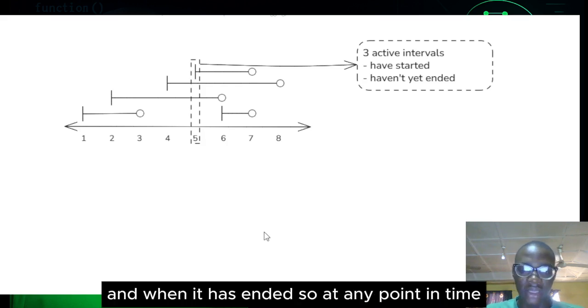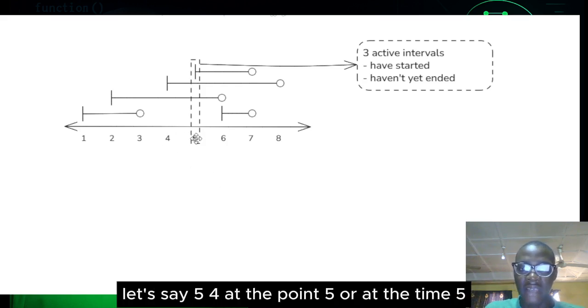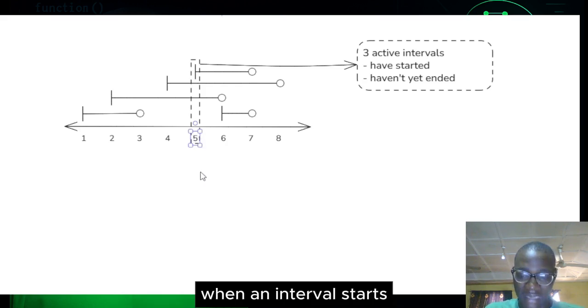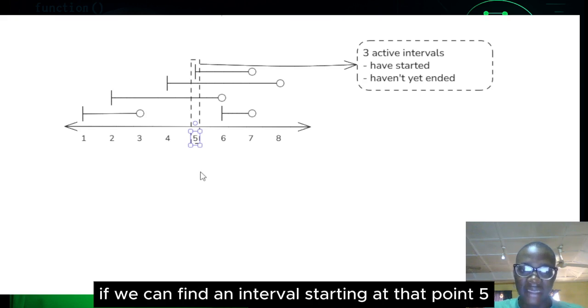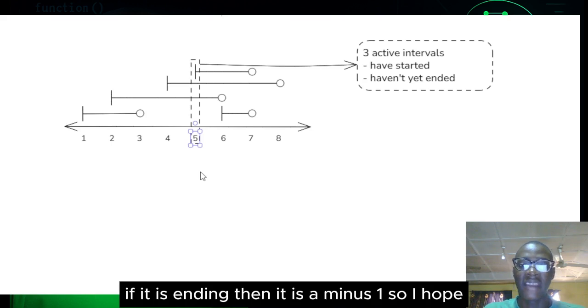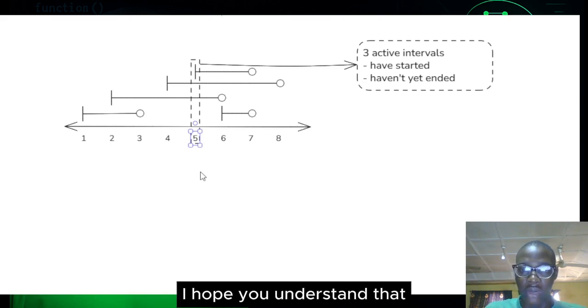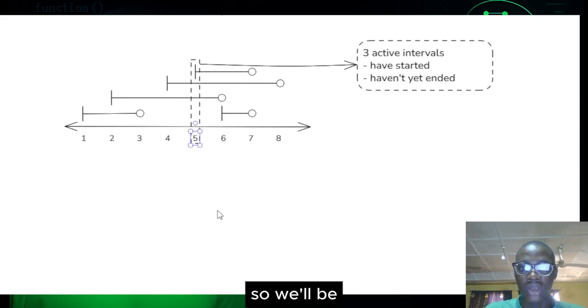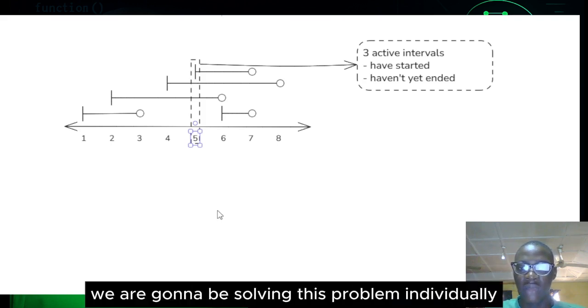when it has ended. So at any point in time, let's say at the time 5, when an interval starts, if we can find an interval starting at that point, then it is a +1 to the active interval. If it is ending, then it is a -1. So I hope you understand that. So we are going to be solving this problem individually.